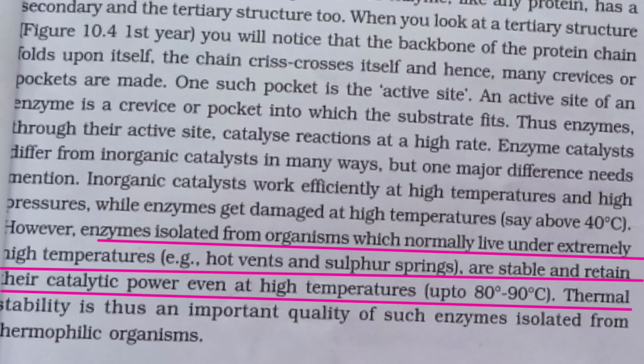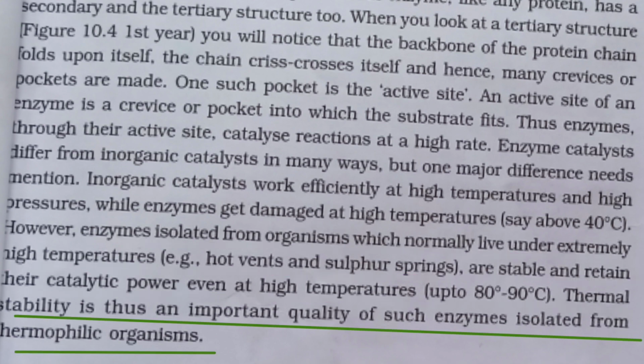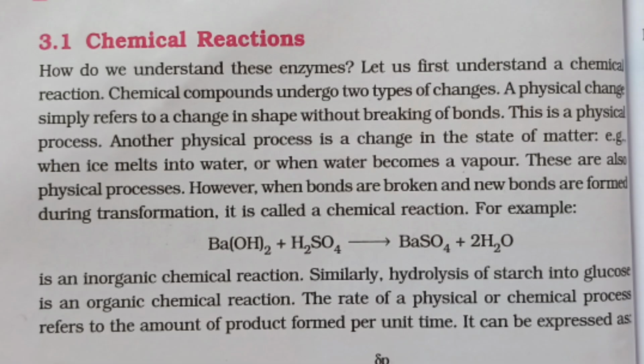These are stable and retain their catalytic power even at high temperatures up to 80 to 90 degrees centigrade. Thermal stability is thus an important quality of such enzymes isolated from thermophilic organisms.